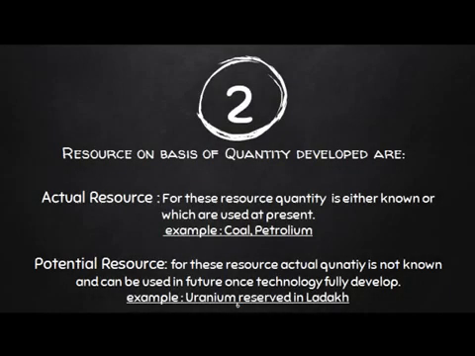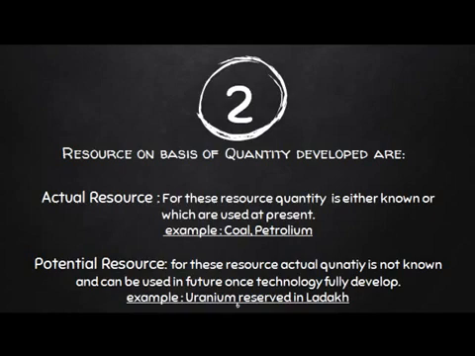Now see the second category of natural resources, on the basis of quantity. It is divided into actual resources and potential resources. For an actual resource, the quantity is either known or it is being used at present. For example, coal.